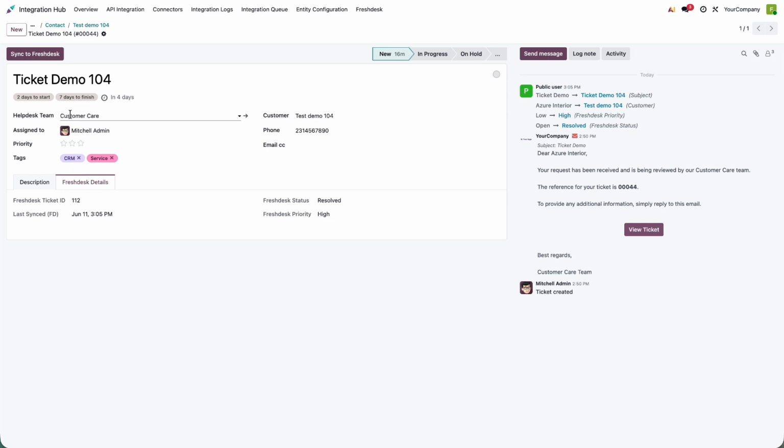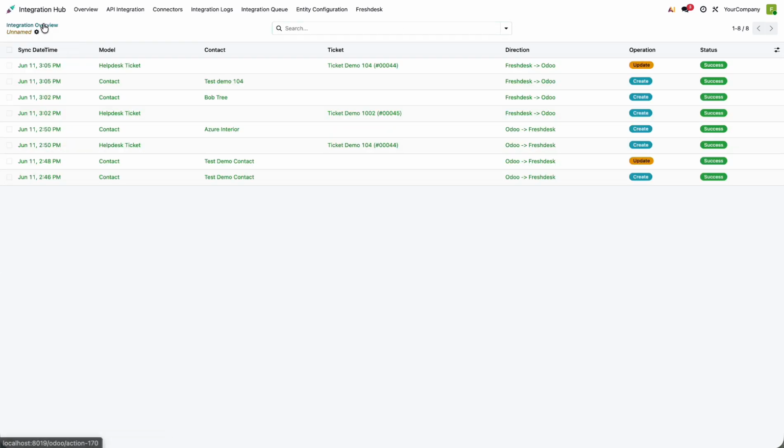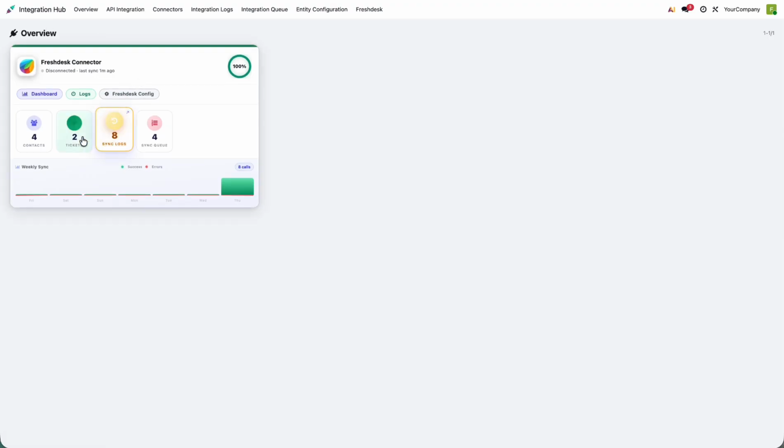This feature is the Freshdesk webhook functionality for ticket create and update actions.